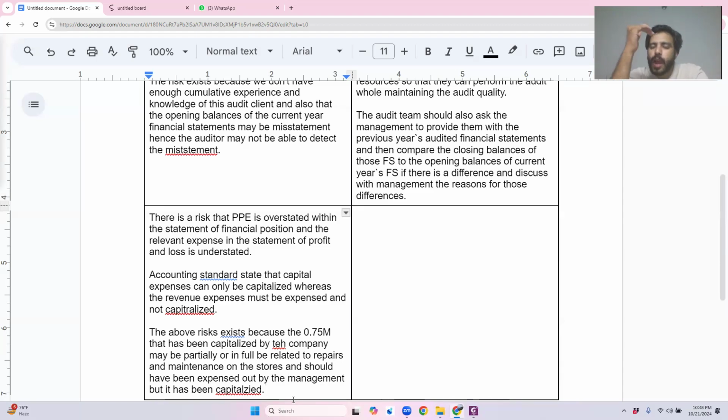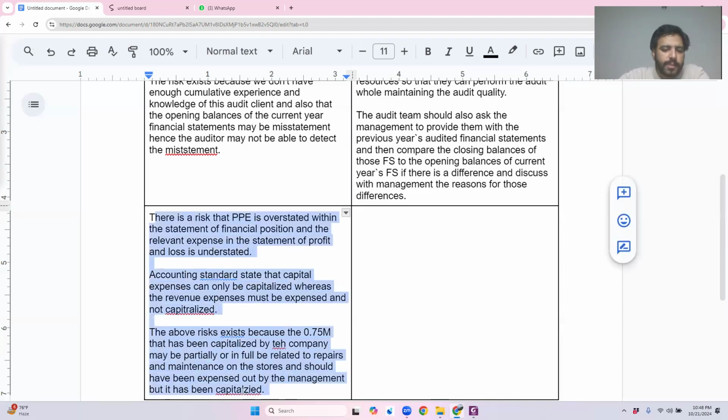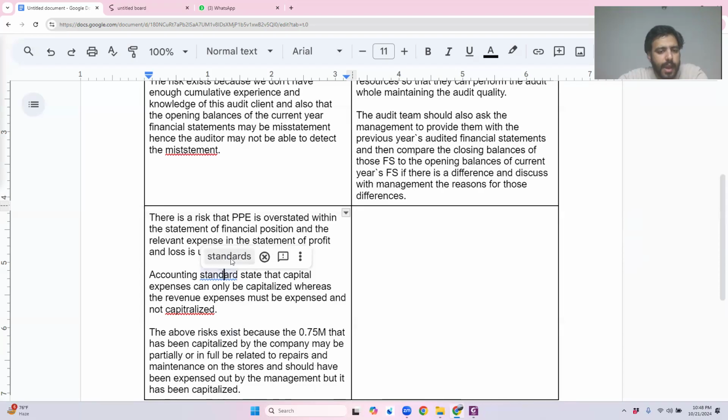So for sure, I have gotten 1 mark for this whole explanation, from identification of the risk to the explanation of why I think that there is a risk and mentioning the standard. The examiner has given me 1 mark for it because my explanation is 100% correct. It does not match with the answer. I don't care about it. What I know is that what I have written is correct, and my tutor says that it is correct, so there is no issue.